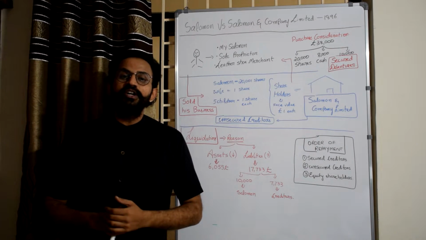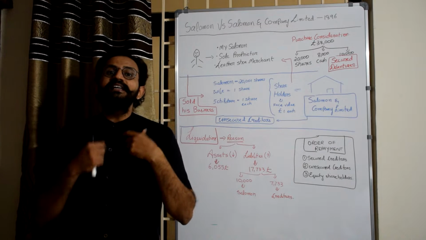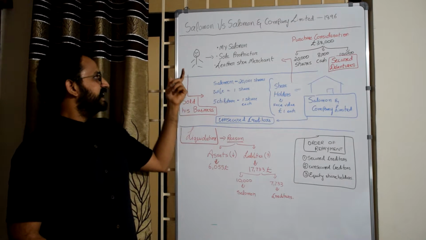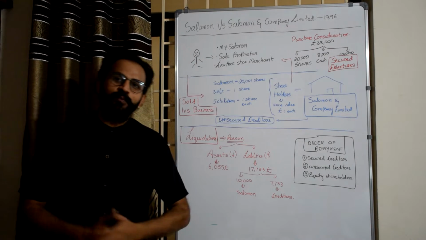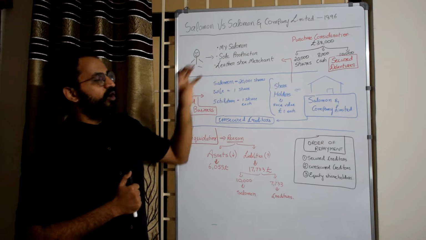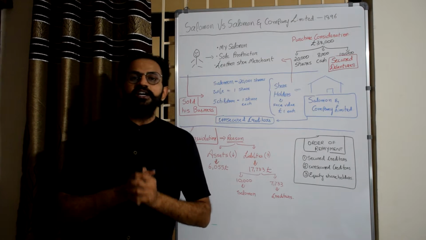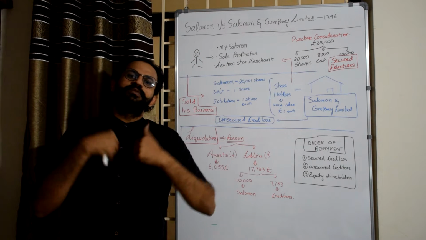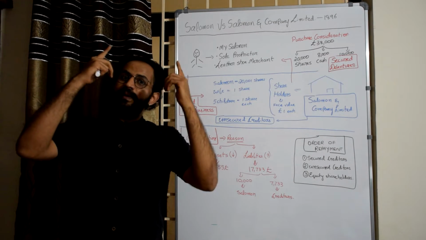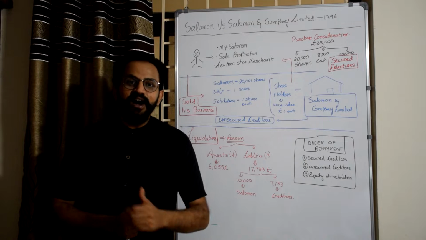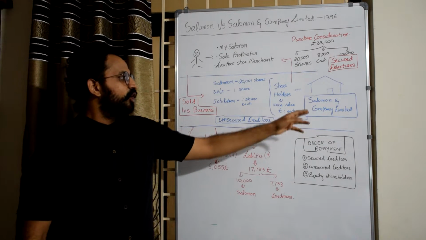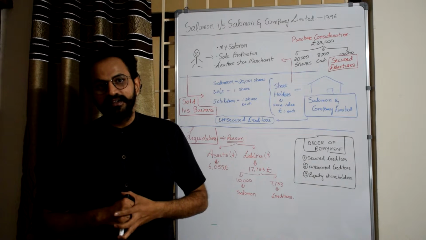His children wanted to join with him as business partners in his business. But as the name suggests, it was a sole proprietorship. There could be only one owner. So in this form of business, he could not accommodate his children to the business. So what did he do? Asking few people in those days, he started his own company. He incorporated a company called Salomon and Company Limited.